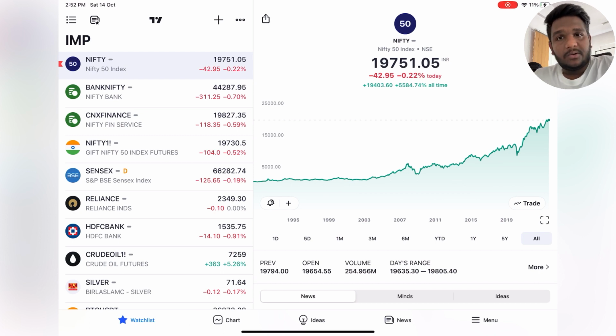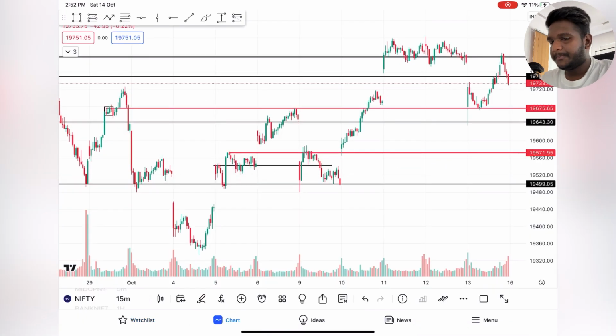There are also some companies in Israel that are listed in the Indian stock market, and those can be affected too. So keep that in mind and check the news, then start your trading normally, whether it's Bank Nifty, Nifty, or equity. So first thing is Nifty.